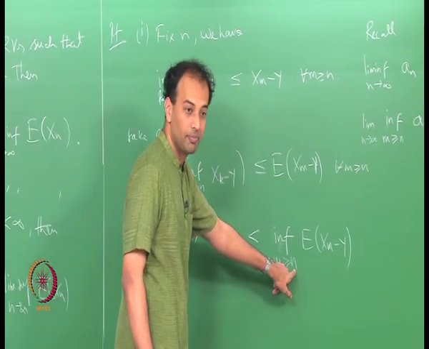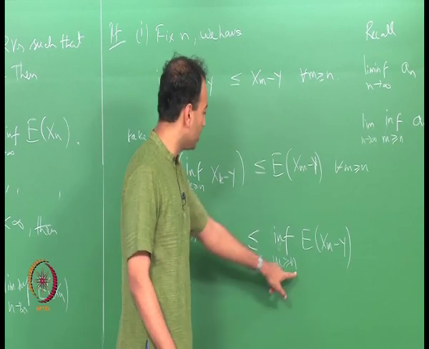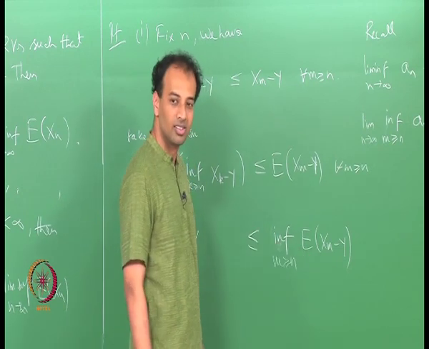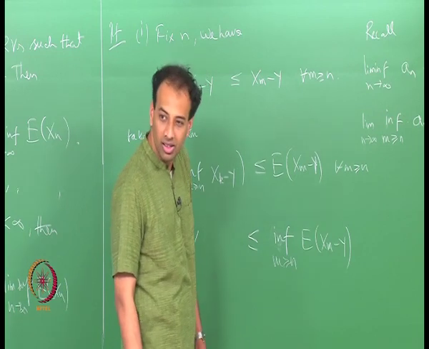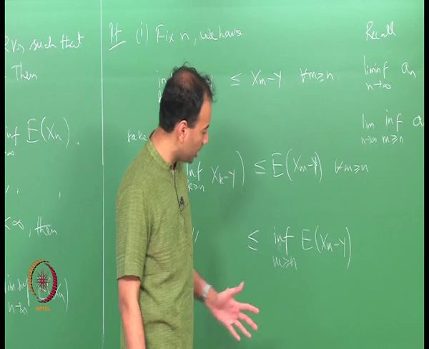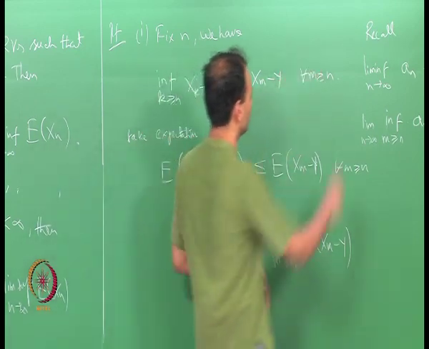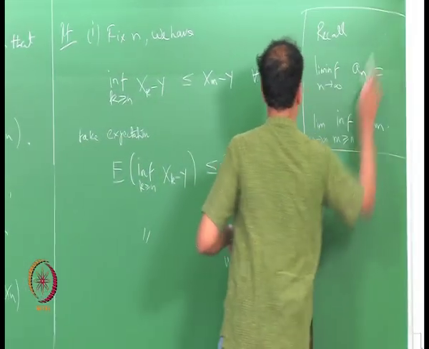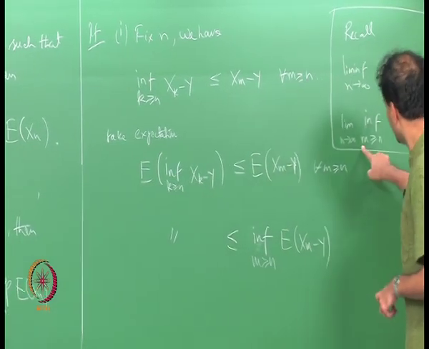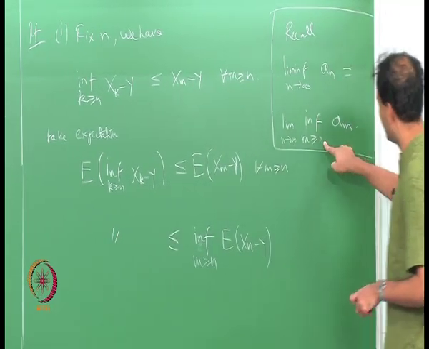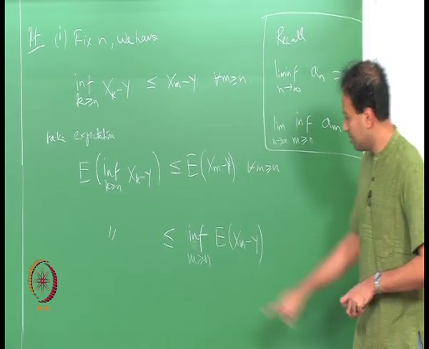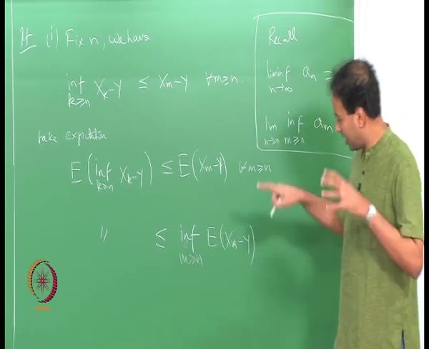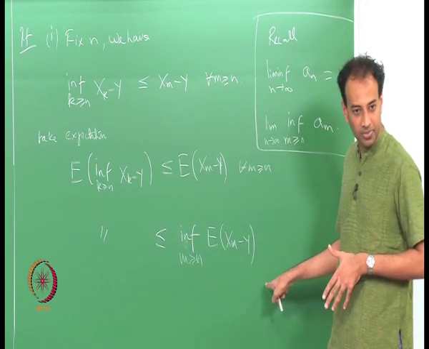If I send n to infinity, what happens to this side? It will be what limit? It will become lim inf, right. If you look at this box, if I put limit n tending to infinity of the inf over m greater than or equal to n, and look at that whole thing as a m, this will become lim inf of the expectation of x n minus y, correct.